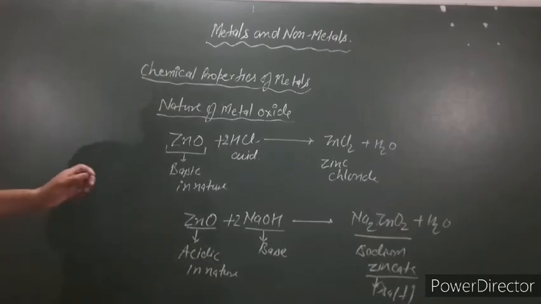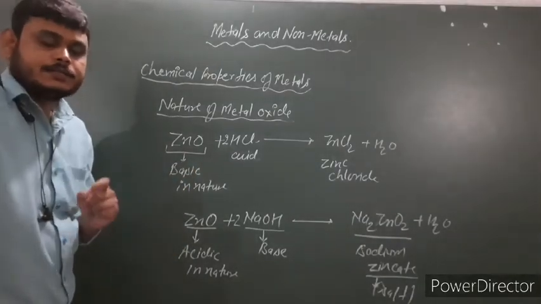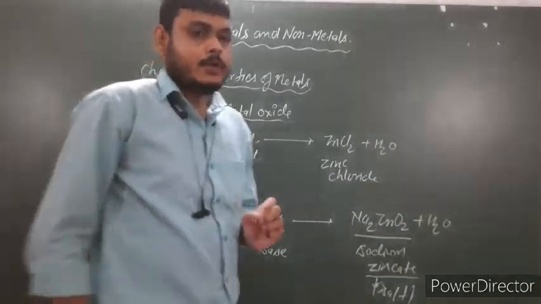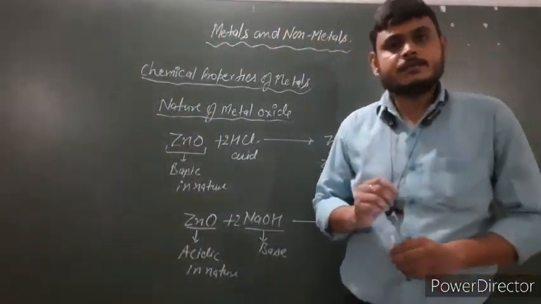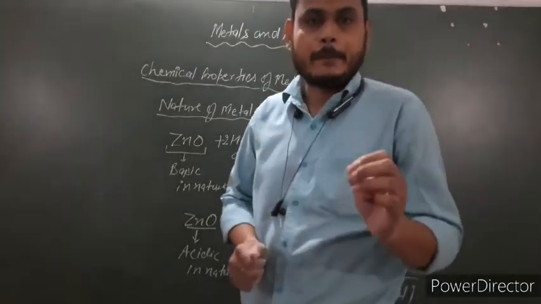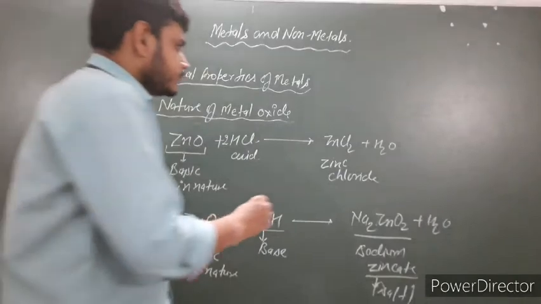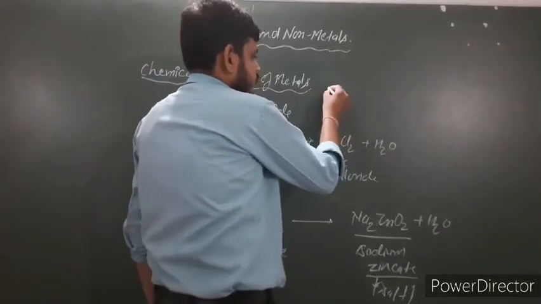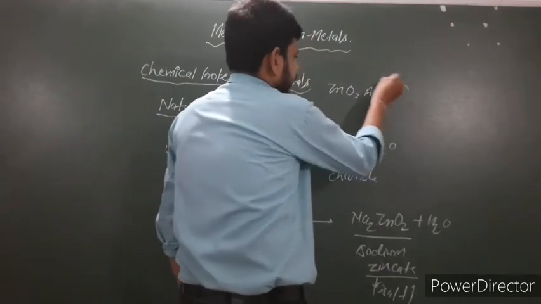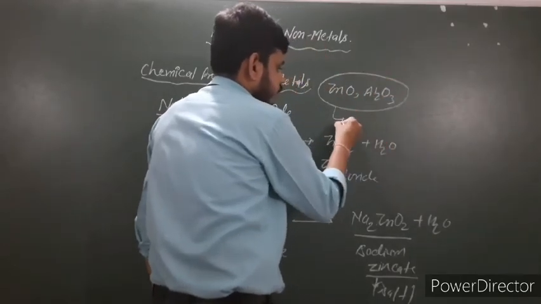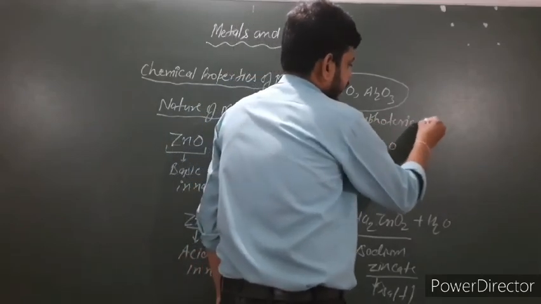Now, we know that zinc oxide and aluminum oxide behave in both ways, that is acidic behavior and basic behavior. So this type of metal oxide is called amphoteric oxide. It means ZnO and Al2O3 are amphoteric oxides.